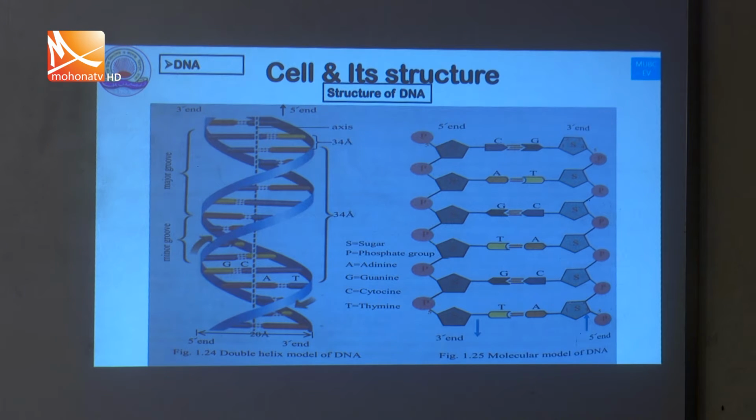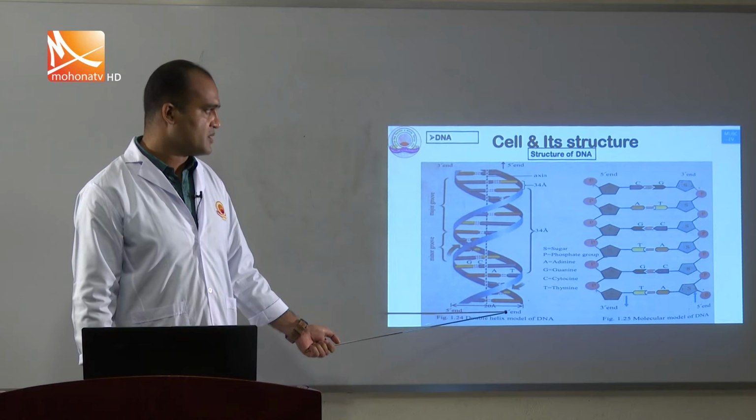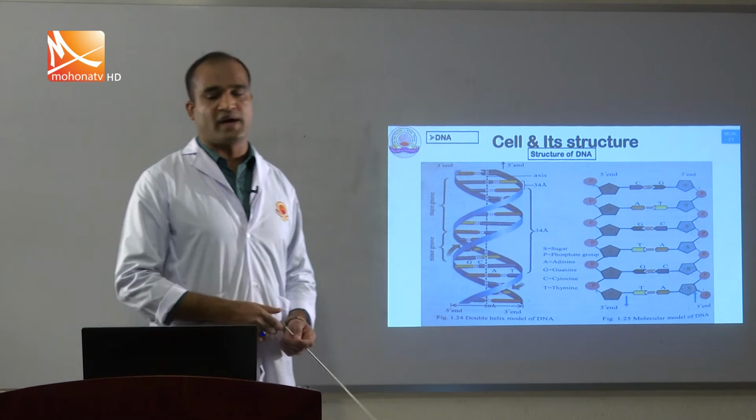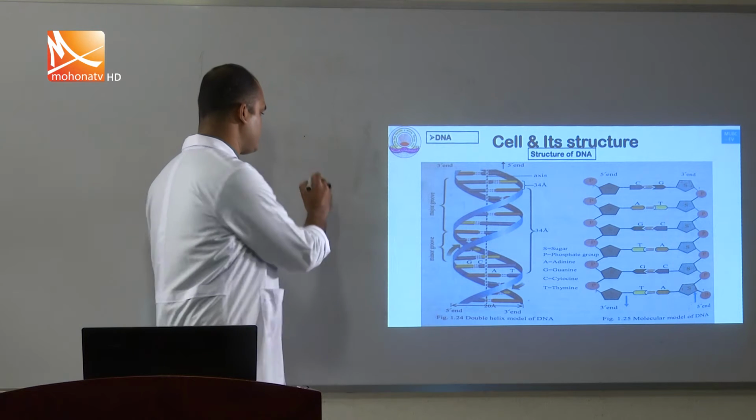One strand is called the 5 prime, the other is called the 3 prime. That means one starts from the 3 prime, the other starts from the 5 prime. But DNA always grows from the 5 prime to the 3 prime.